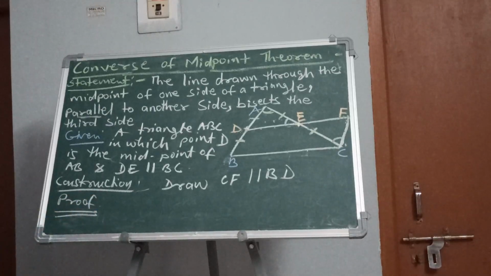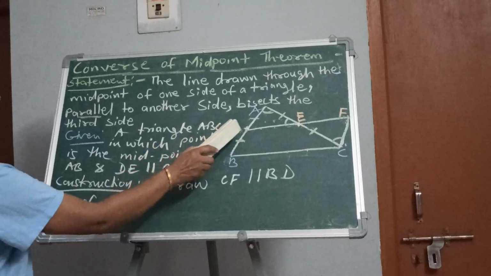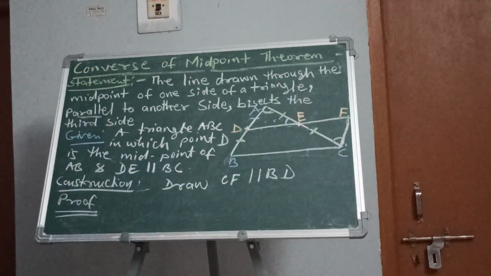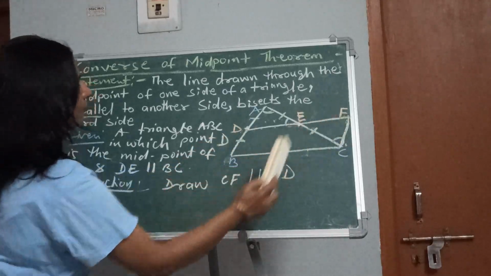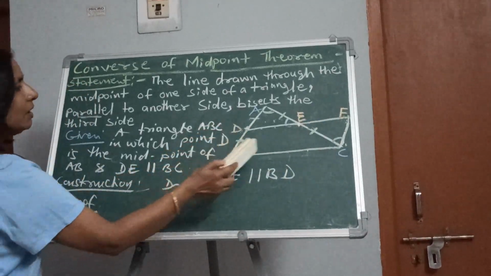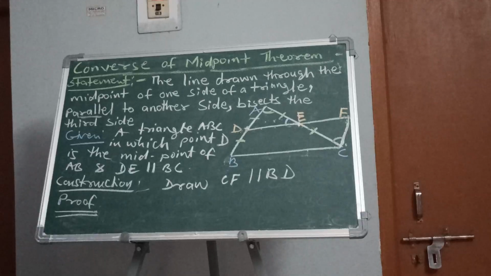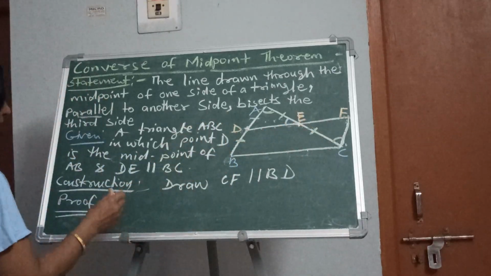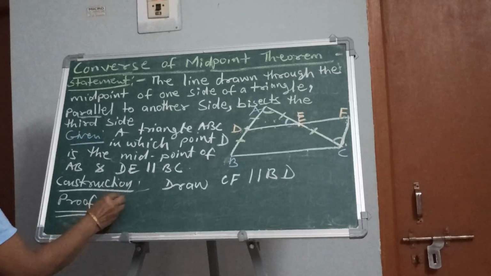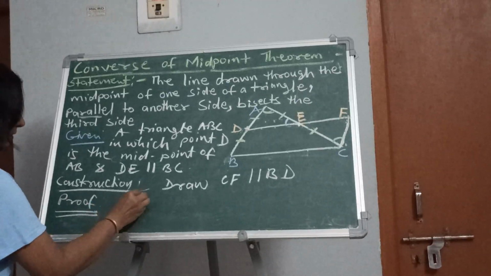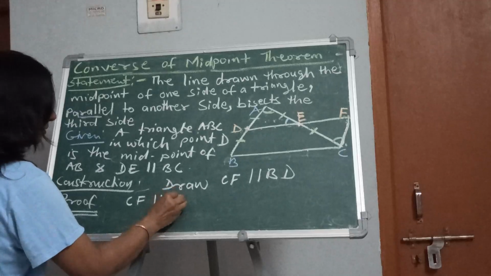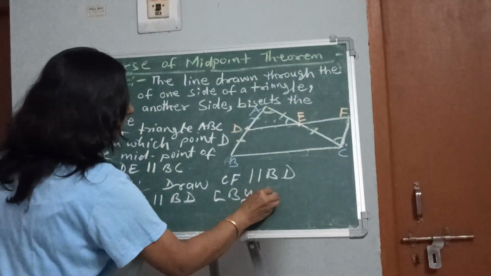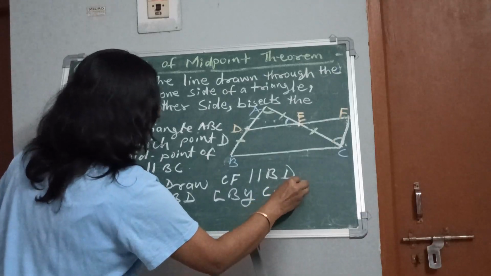In quadrilateral DBCF, DB is parallel to FC, or CF is parallel to BD, by construction.